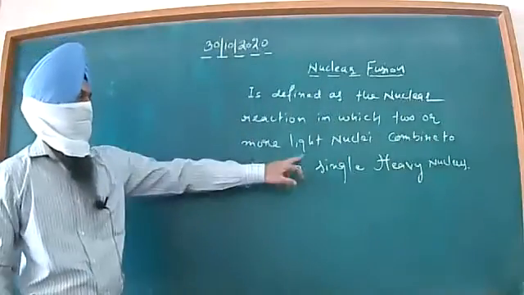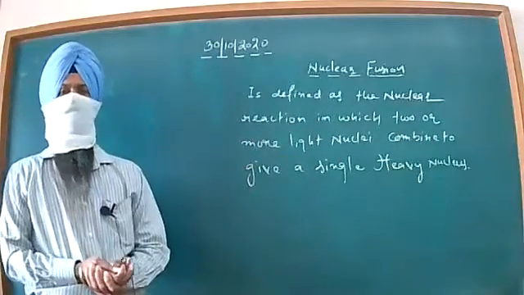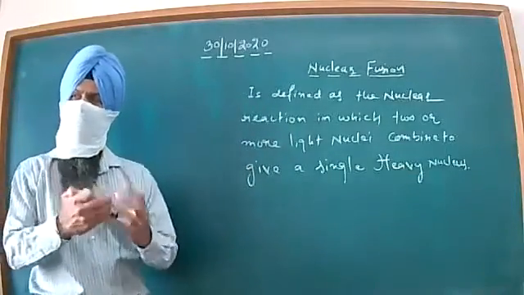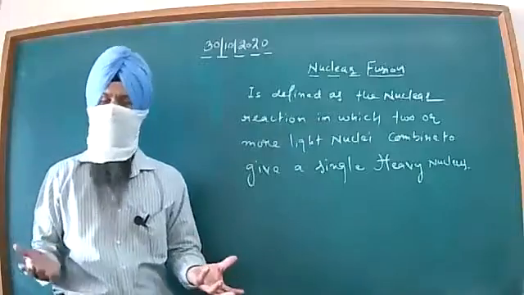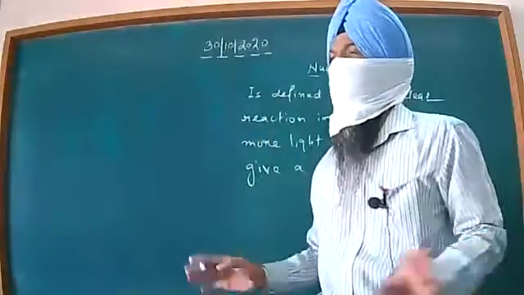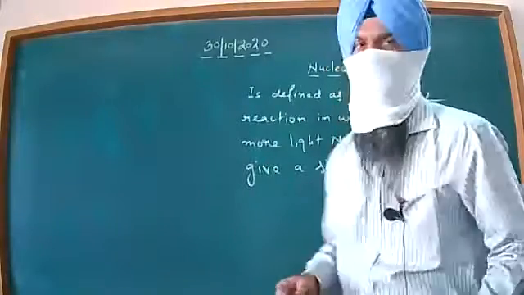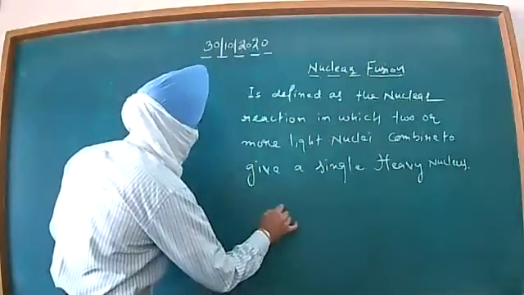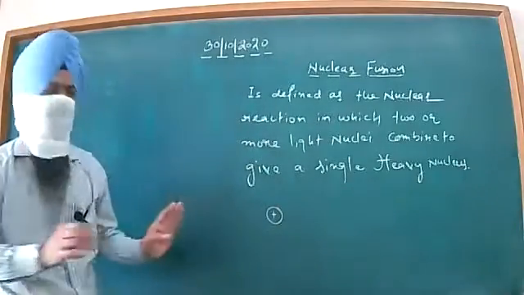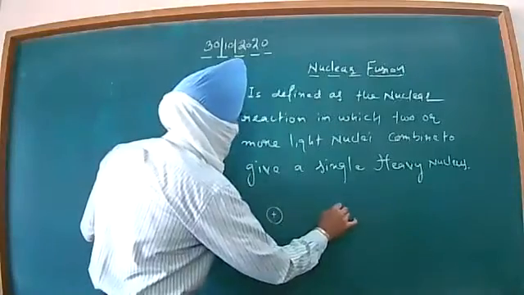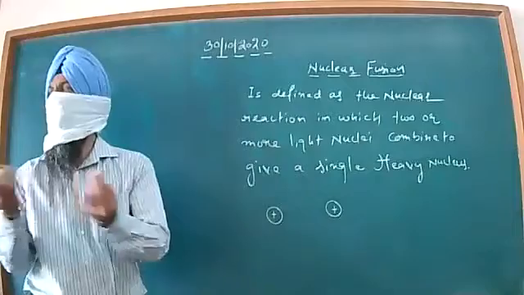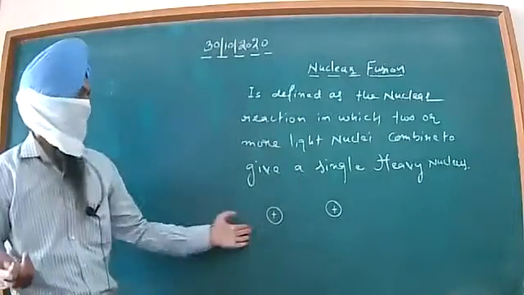Now, an obvious question comes to our mind when we are talking about the light nuclei. Let me take you inside the nucleus. Inside the nucleus, we have only protons and neutrons, and electrons are not present inside the nucleus. Imagine that I have one nucleus of a light element, maybe hydrogen, maybe a proton you can say, and we want to fuse it with another nucleus of the same identity, that is, two protons, proton and proton.